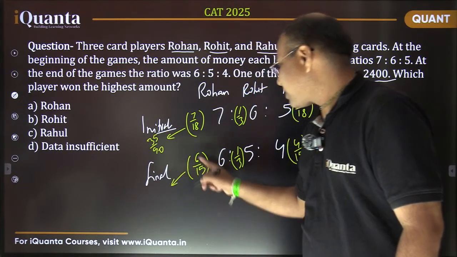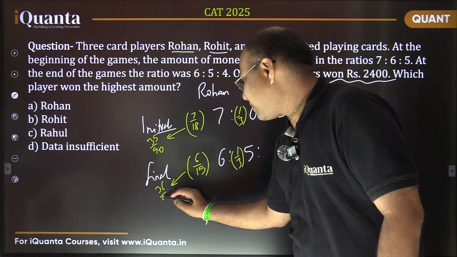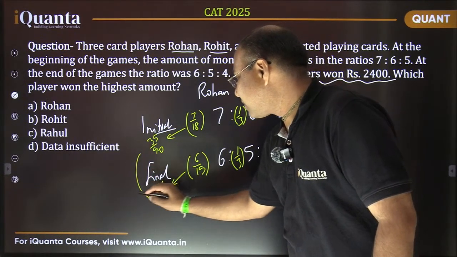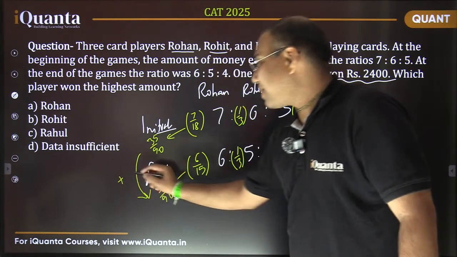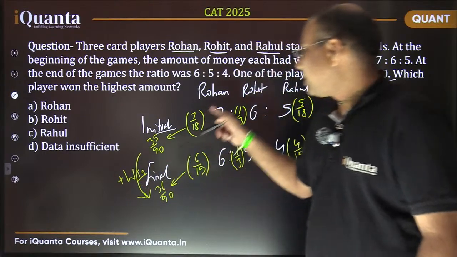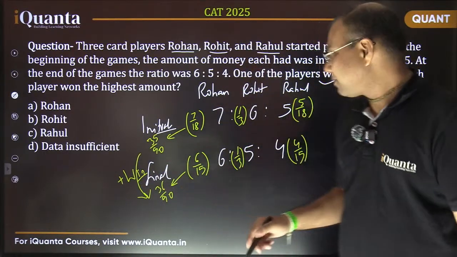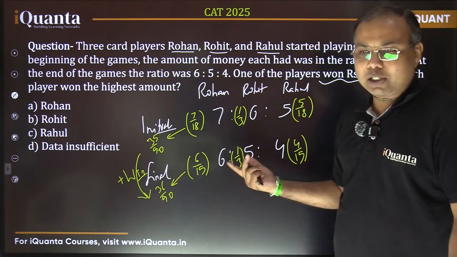And if I multiply by 6 here, it comes out to be 36 by 90. So there's an increase. So basically, this person, Rohan, has certainly won, isn't it? And because there is no change here, there is no win or no loss.